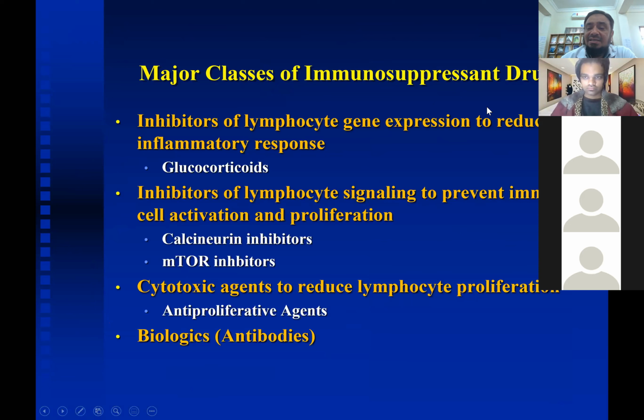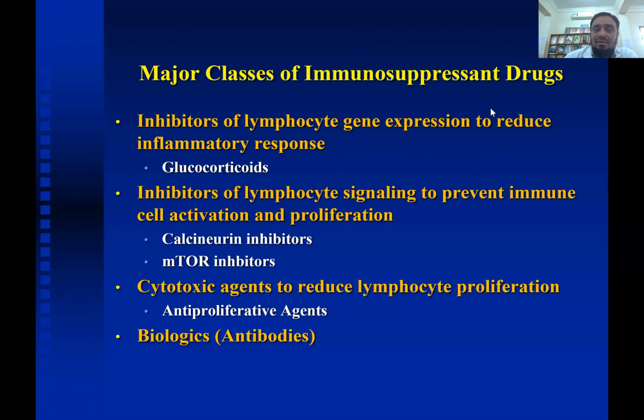What are the major classes of immunosuppressants? The major classes of immunosuppressants, one group of drug you have already seen, that is glucocorticoids, okay, which are the inhibitors of lymphocyte gene expression, okay, to reduce the inflammatory response.